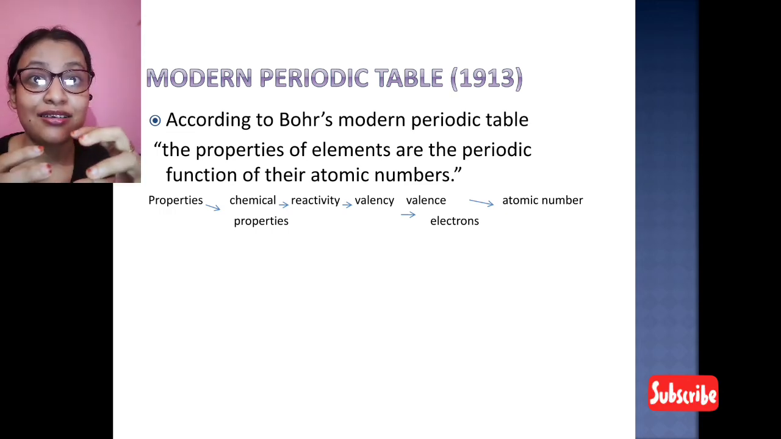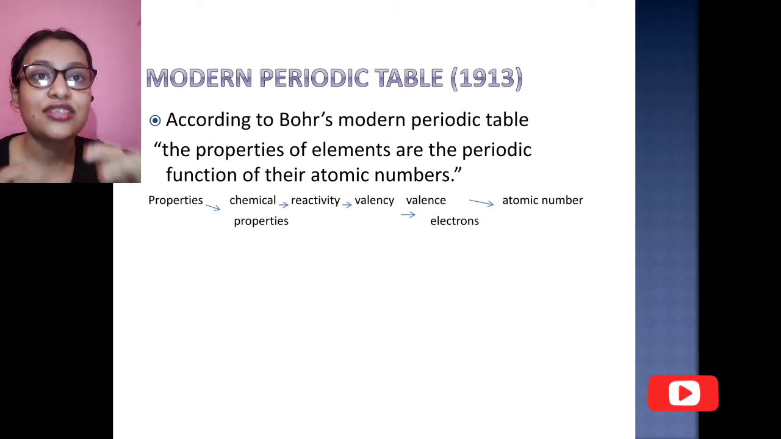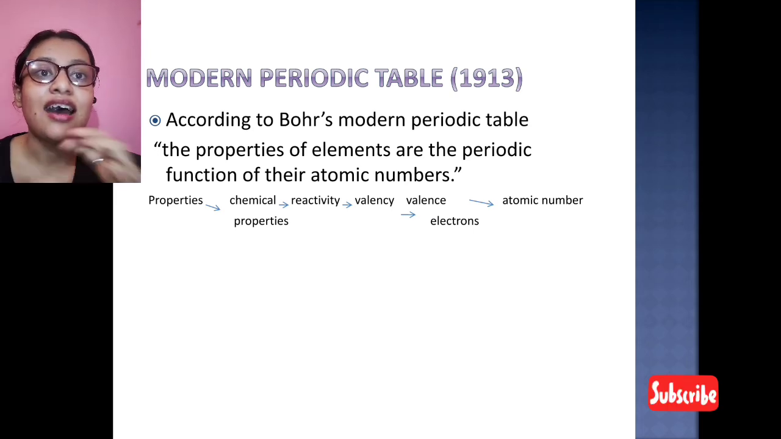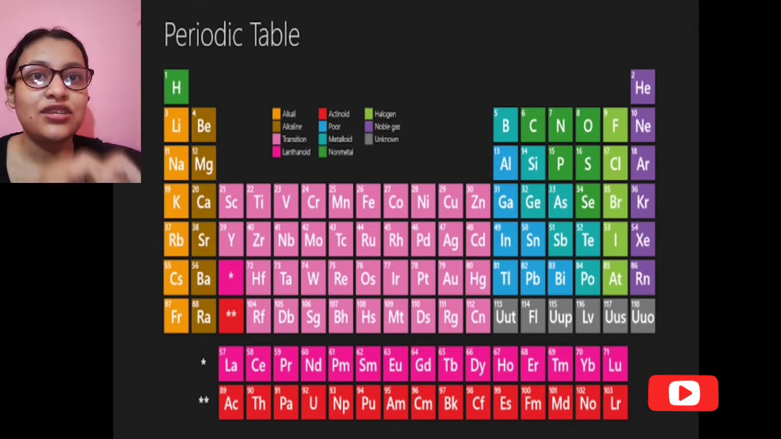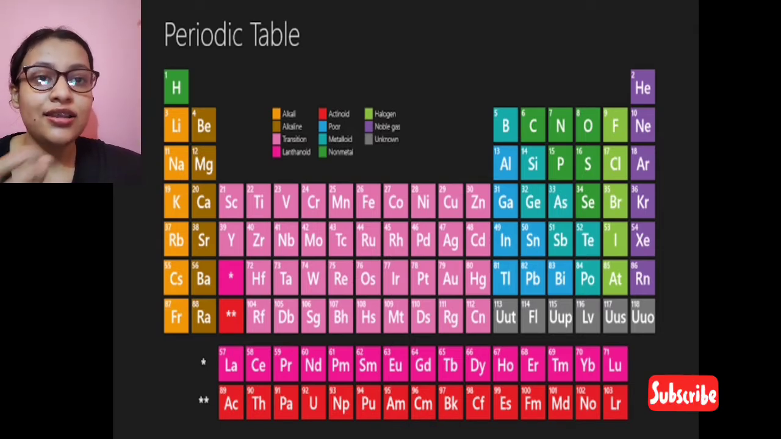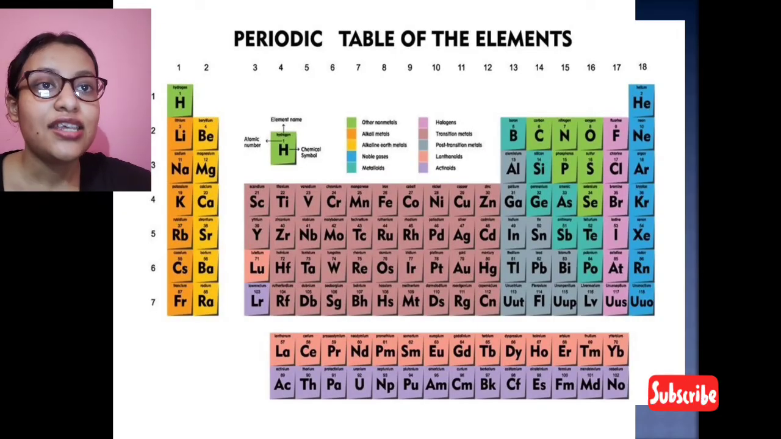So the periodic table made by Bohr is known as the modern periodic table, where the properties of the elements are a periodic function of their atomic number. You can see the modern periodic table here, and in the picture it is the same table, just shown in a detailed way, part by part.